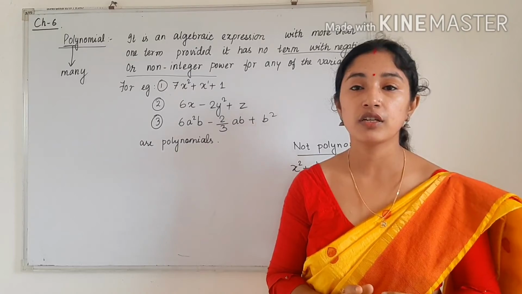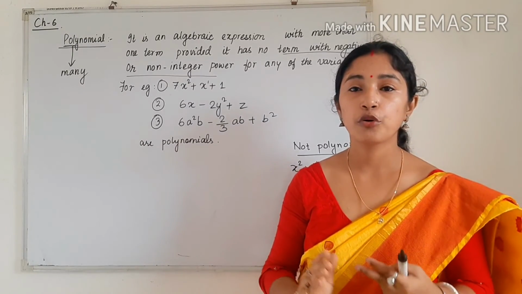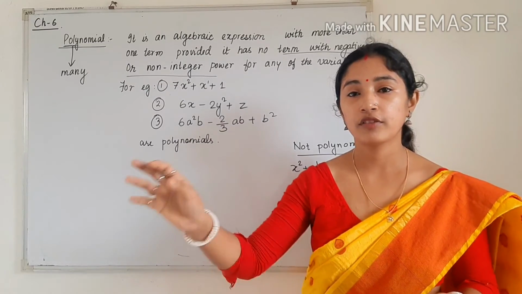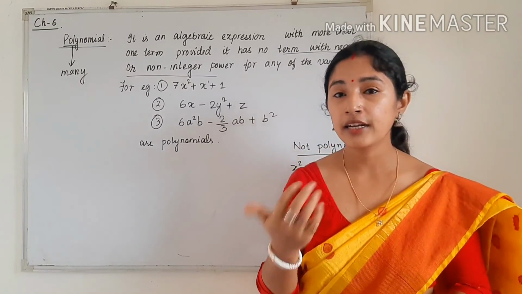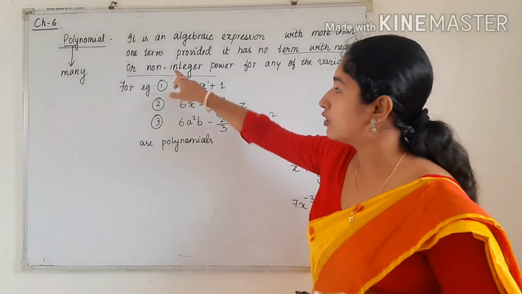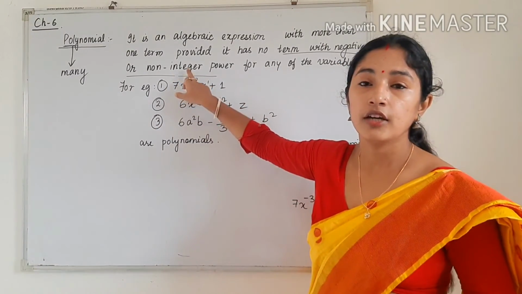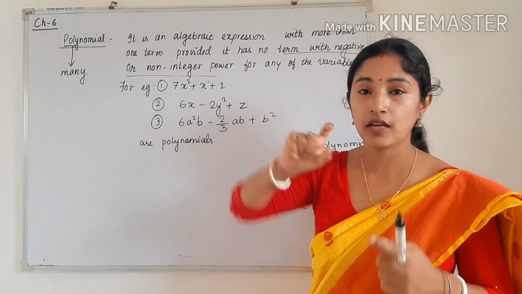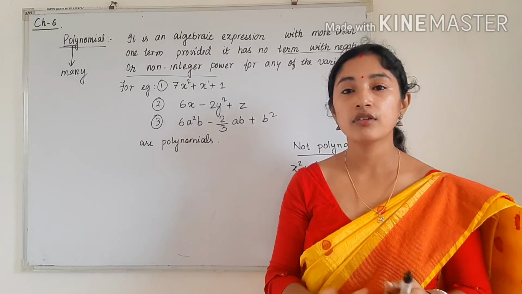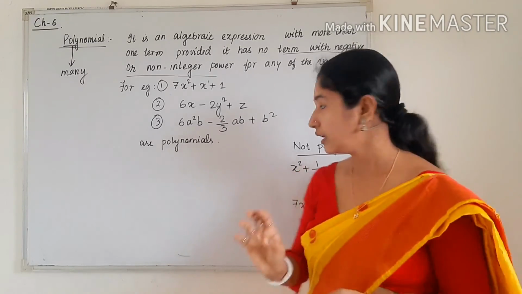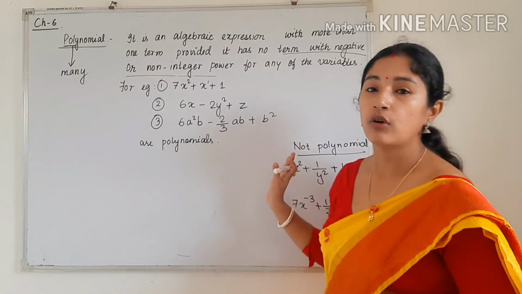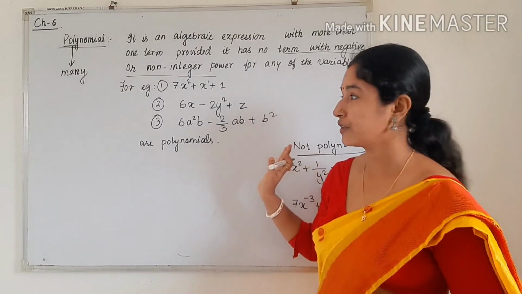And what is a positive integer? 1, 2, 3, 4, 5, 6, 7. That means the power should be 1, 2, 3, 4, 5, these numbers, not a negative number. As it is also written non-integer, it should not be a non-integer. That means if 1 by 2 is present in the power, then we cannot say it is a polynomial. See what are the examples of polynomial first. Then I will show you what are not polynomials.